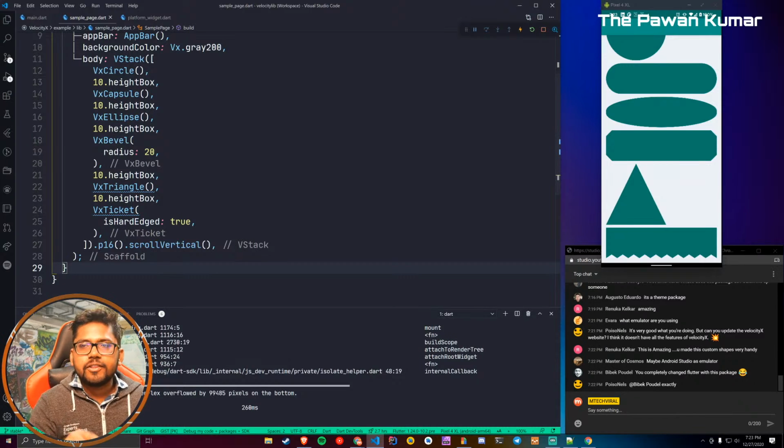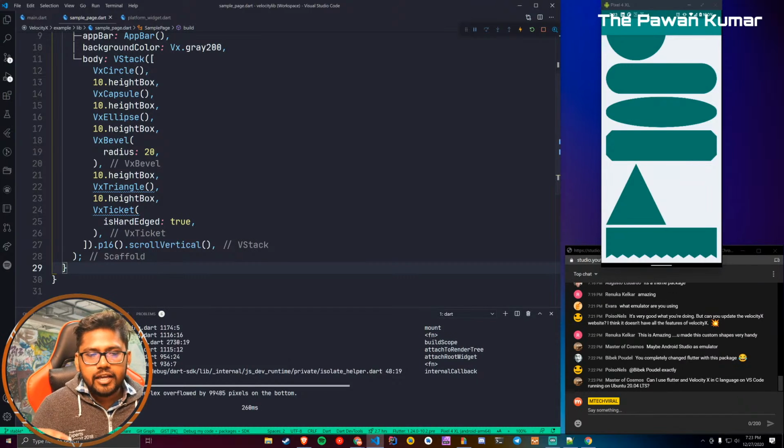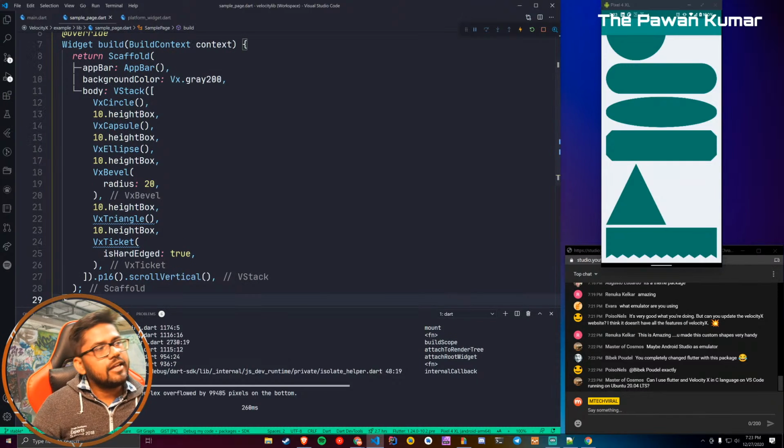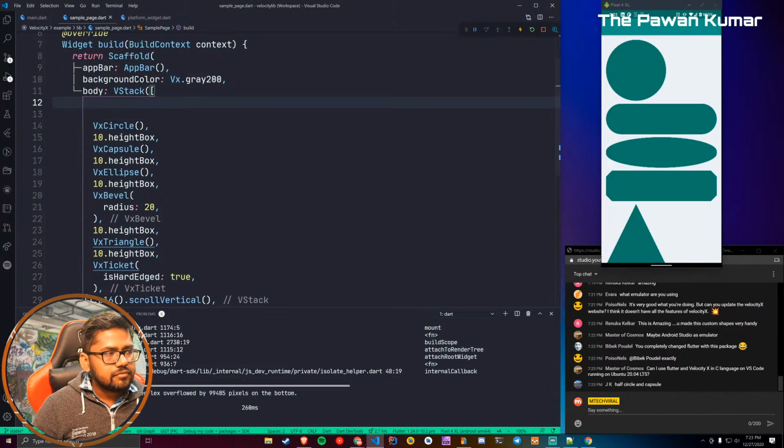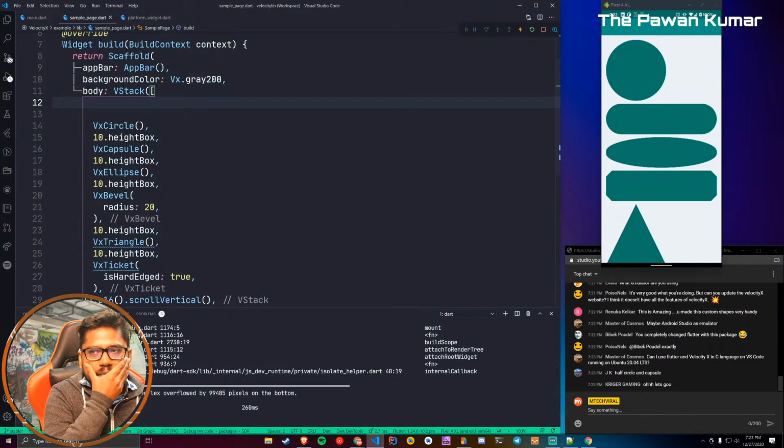Before that, if you know about VelocityX, VelocityX uses extension methods heavily. So there is another way of using this circle, or capsule. On the top, I'll go, half circle and capsule. I'll show you. Let's say you have a widget called